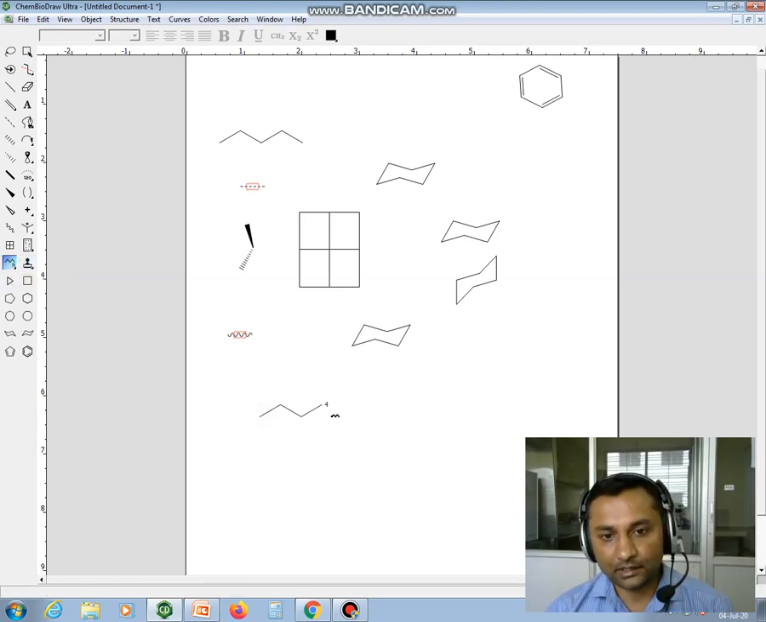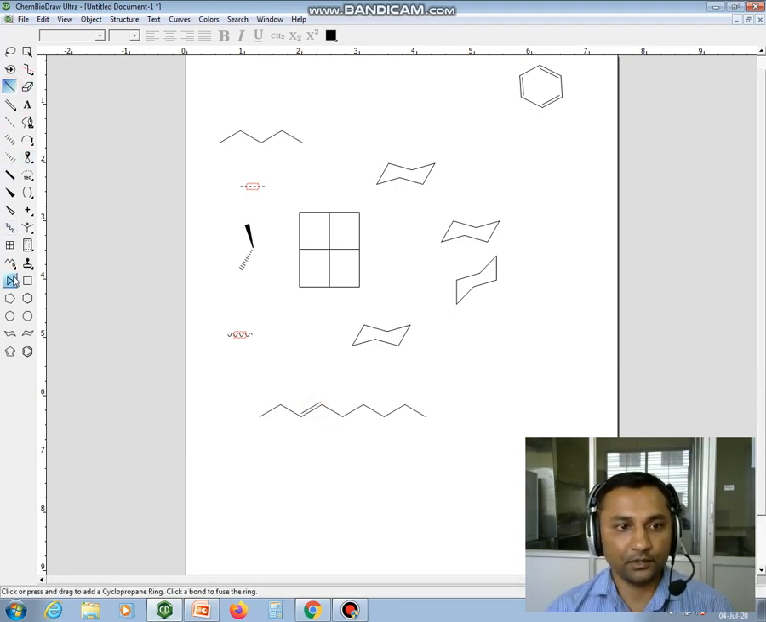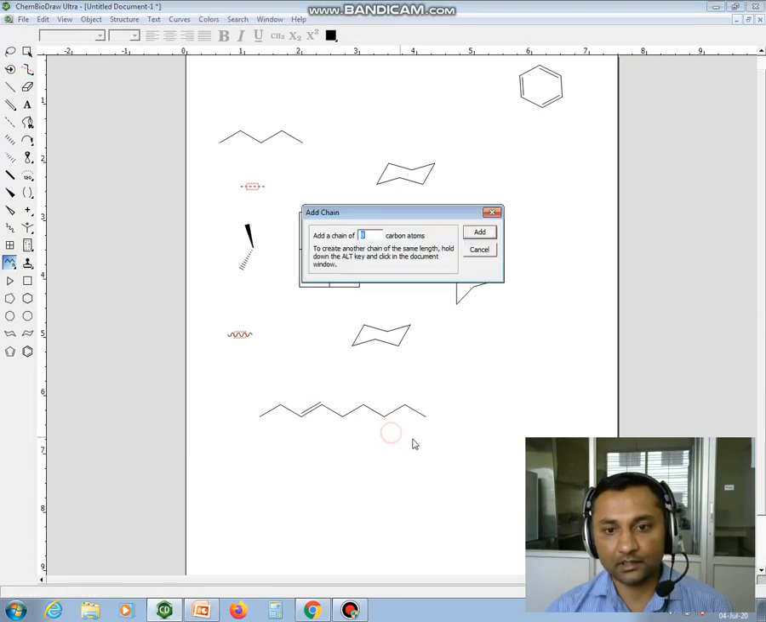Now you can generate a long chain of the molecules. Suppose you want to draw the structures of a long chain. So here you can fix the numbers, like add the chain of, it can be 8, 10, 12, 13. So it depends on you.